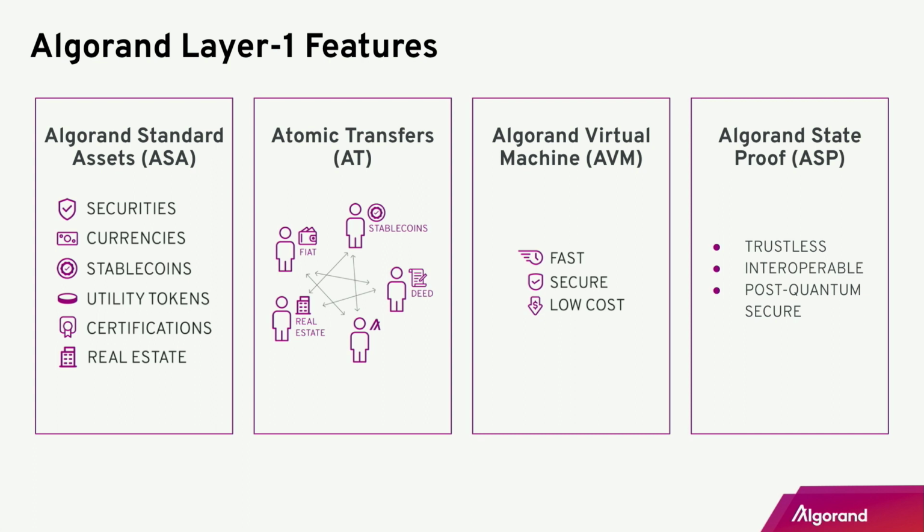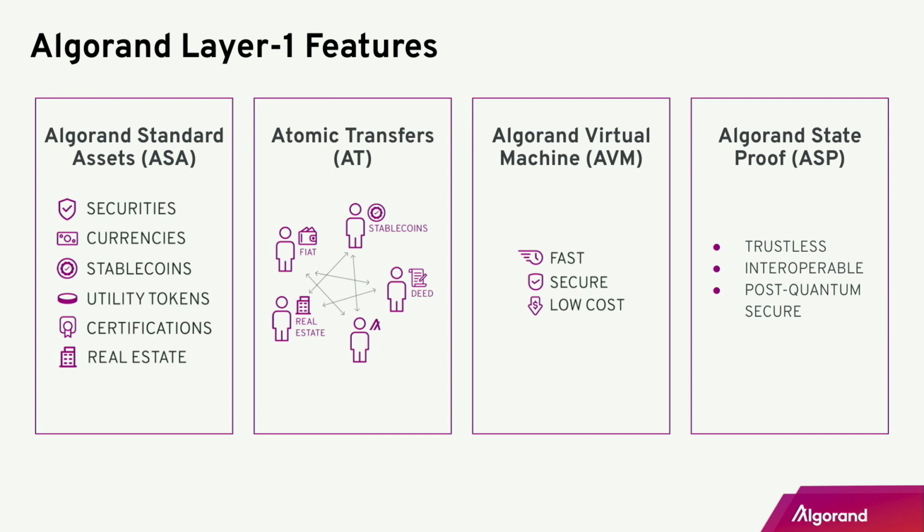Algorand also is a non-EVM chain. We have our own virtual machine called the Algorand Virtual Machine. The Algorand Virtual Machine is fast, secure, and low cost. But we're going to talk more about this later on, and on why we decided to build our own virtual machine.